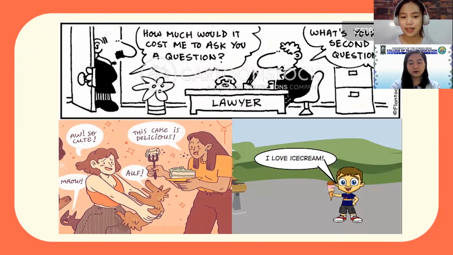Yeah, so in the first picture, you can see that the girl holding the cake is saying how delicious it is. And the one holding the dog is saying the dog is so cute. And then the little boy is saying that he loves ice cream. Now that you have an idea of what your next discussion will be, let's now proceed.